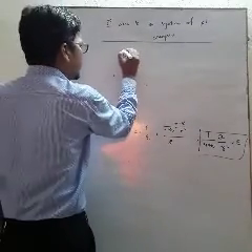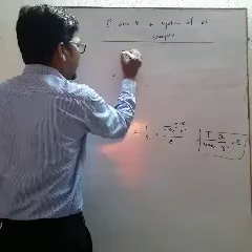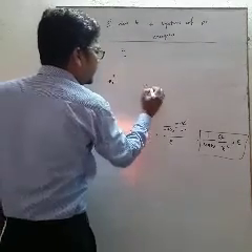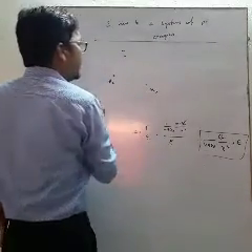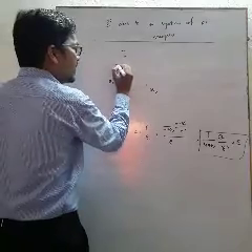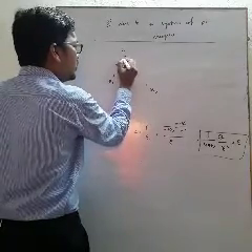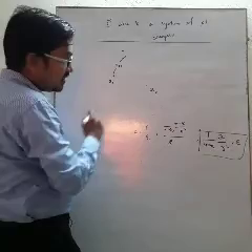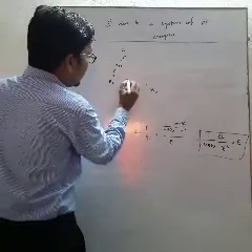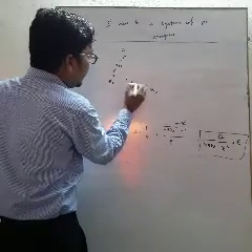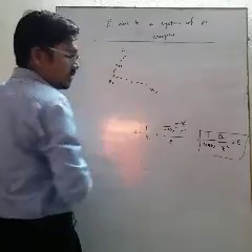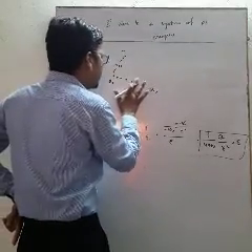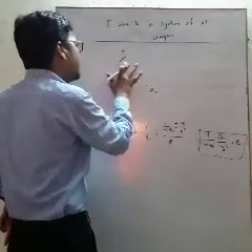Let these be the point charges capital Q1, Q2 and Q3. The distance between Q1 and Q2 is R12. The distance between Q2 and Q3 is R23. Leave out the internal distance.